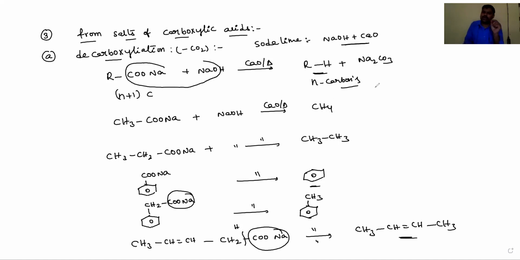Another method is the Kolbe electrolysis reaction. Dear students, another important method is the Kolbe electrolysis reaction. In this Kolbe electrolysis reaction, the reactants are sodium or potassium salts of carboxylic acids.